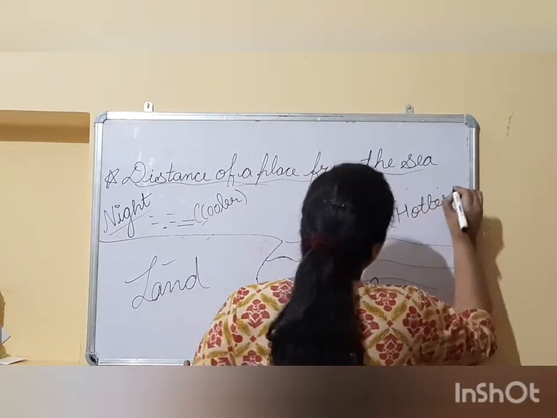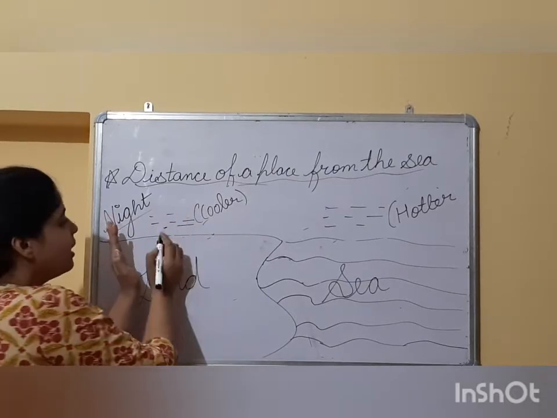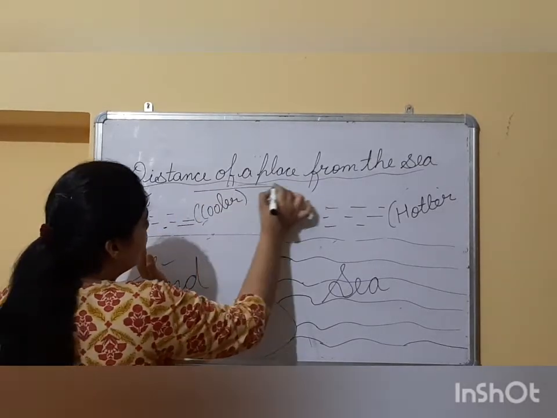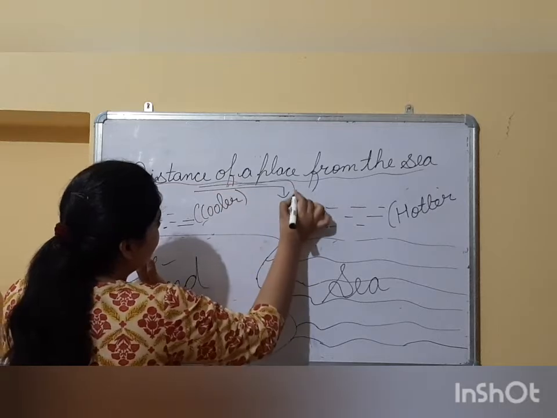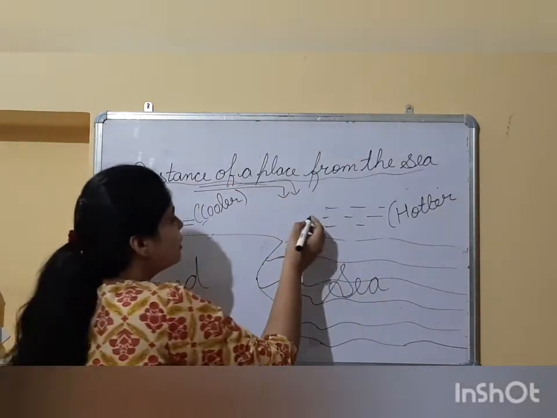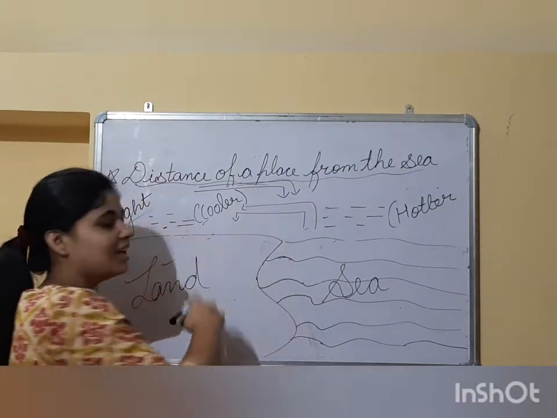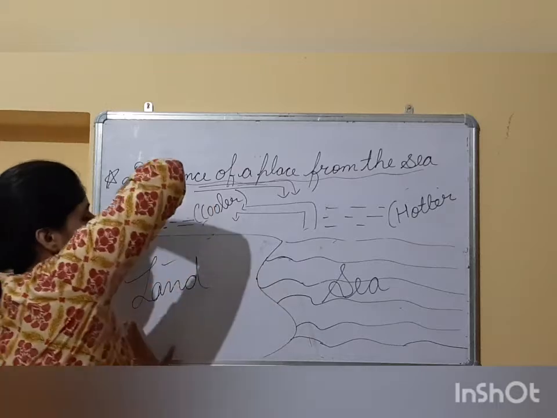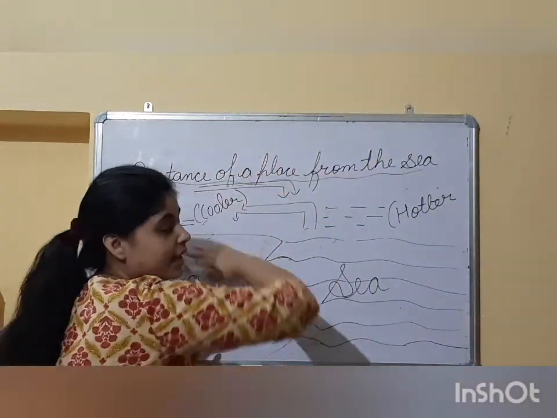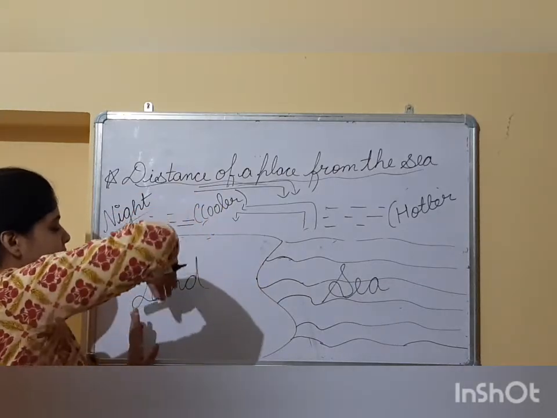So the cool air from the land moves to the sea and descends there, and the hot air which is rising from the sea comes to this place and descends in the land. This continuously happens.